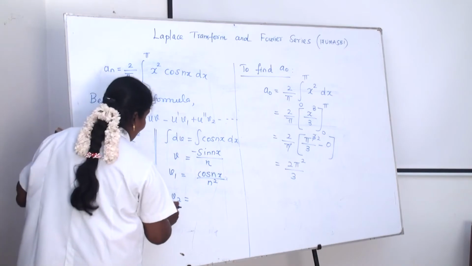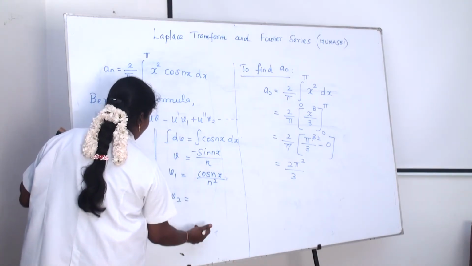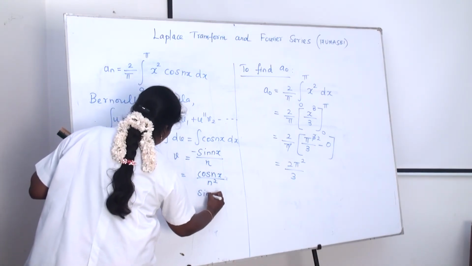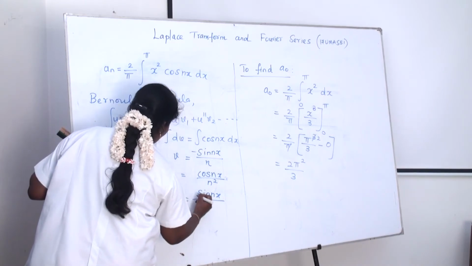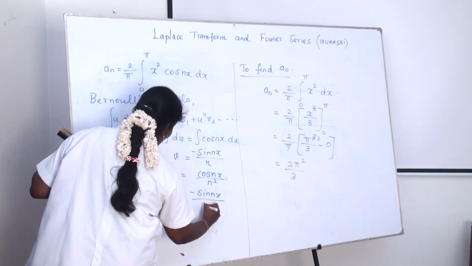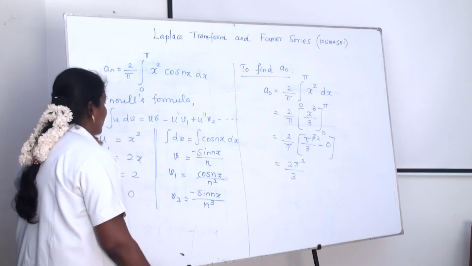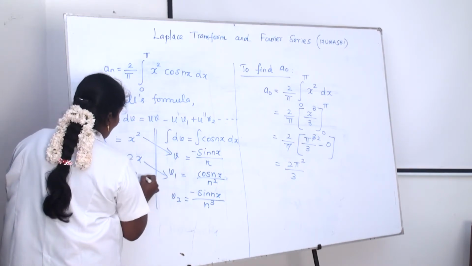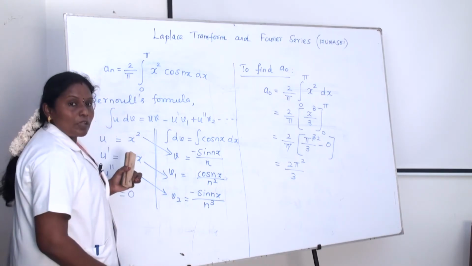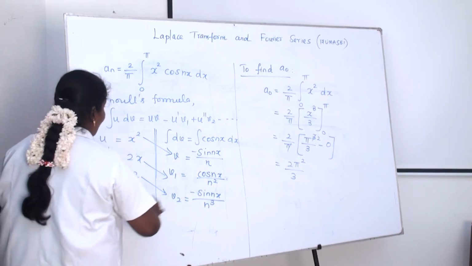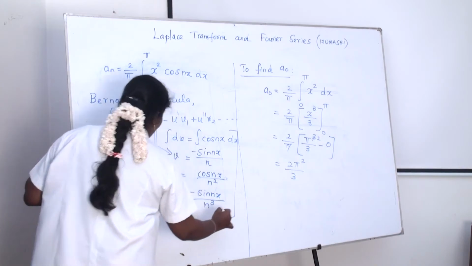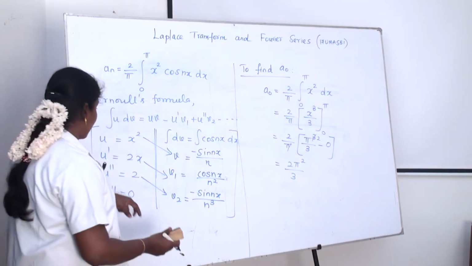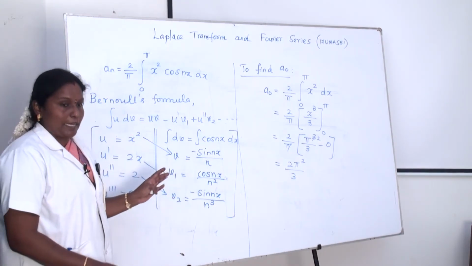Here also we have to find the value of v2. Again we integrate that one, and we get sin nx divided by n cube. What is our formula? uv, u dash v1, u double dash v2. We substitute all the values in Bernoulli's formula, then take the upper and lower limits, and we get the answer.